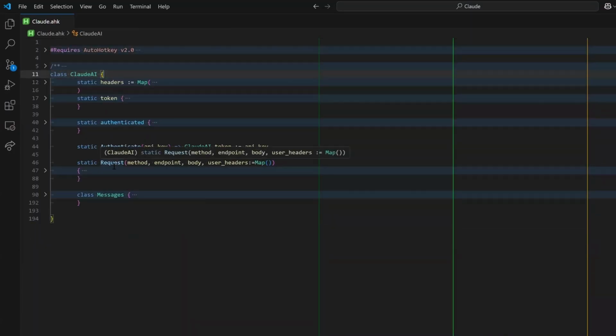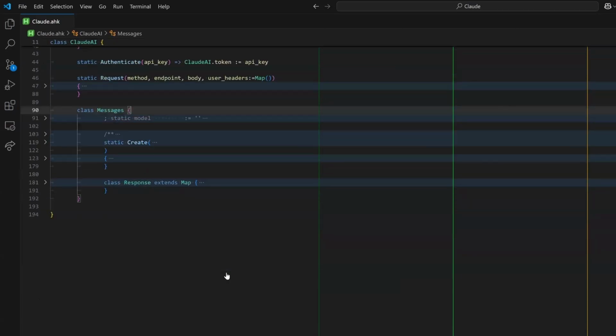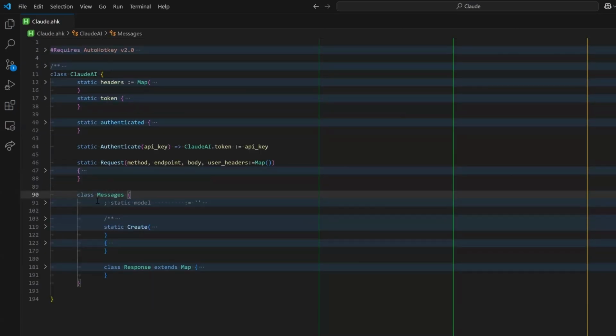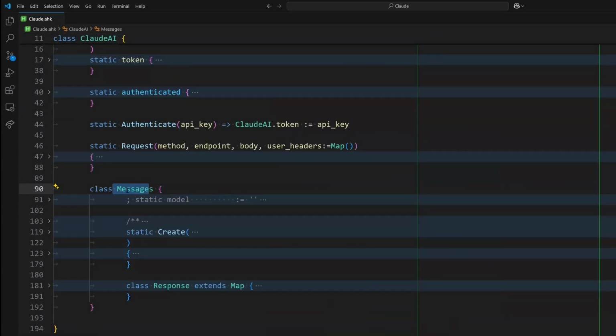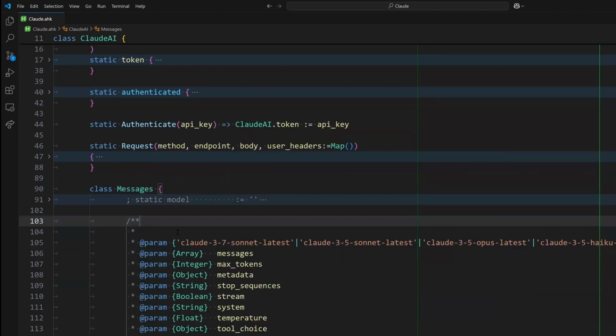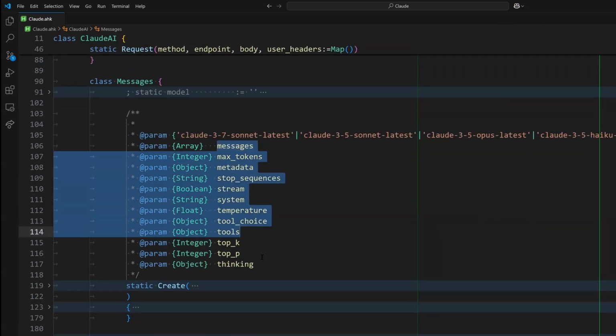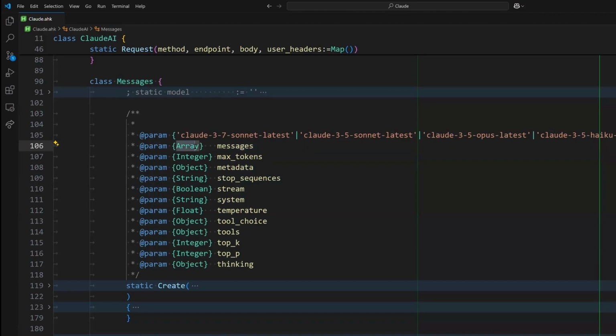This is not completed, so there's a lot of things that we haven't done, but particularly the part of the class that we actually enabled was the messages endpoint, in which you can create a message, send it to Claude, and then get back a response. Basically, there are a few things that you can pass as parameters. The messages is an array of arrays. I will show you an example in a second. Sorry, an array of objects. Those objects are formatted in a very specific way that they are expecting.